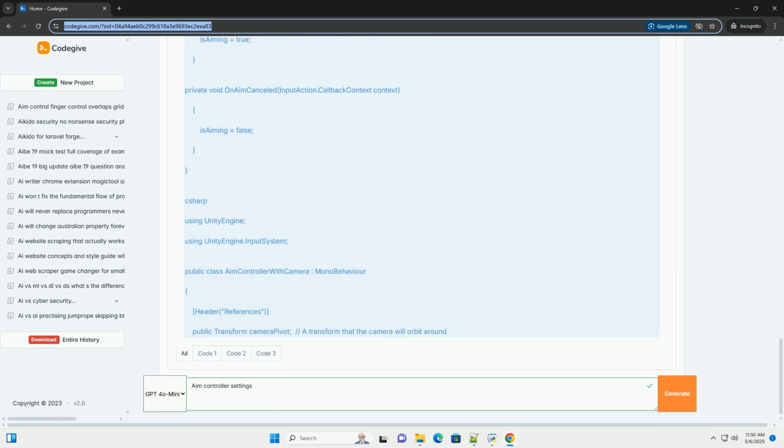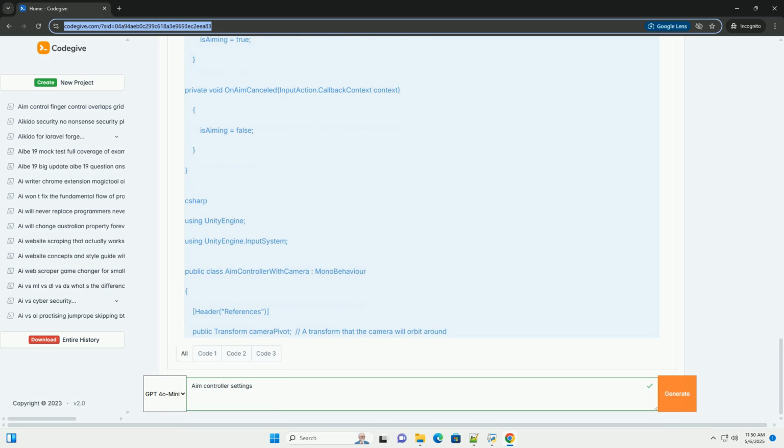If the camera pivot is null, the system should generate one as a child of the cube. Create a new 3D object, for example a sphere. This will be your aim target. Drag the sphere from the hierarchy into the aim target field of the AimControllerWithCamera script.